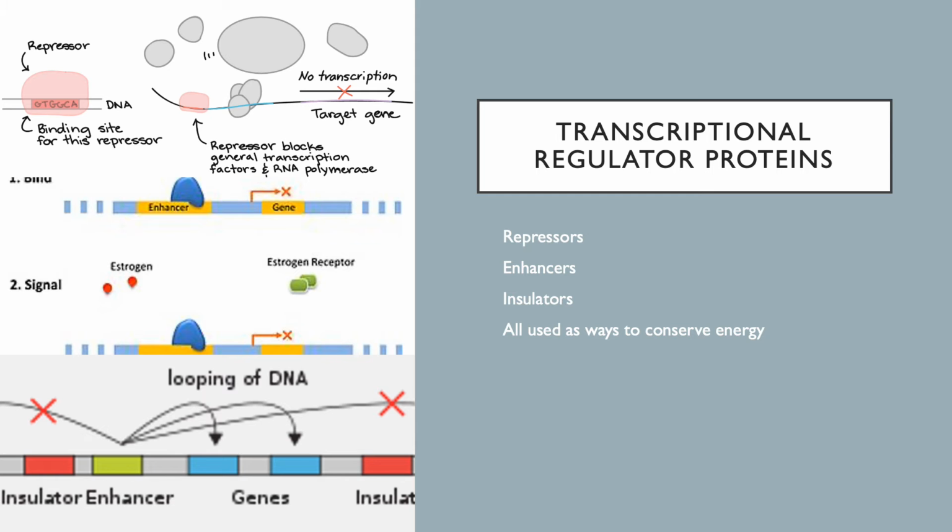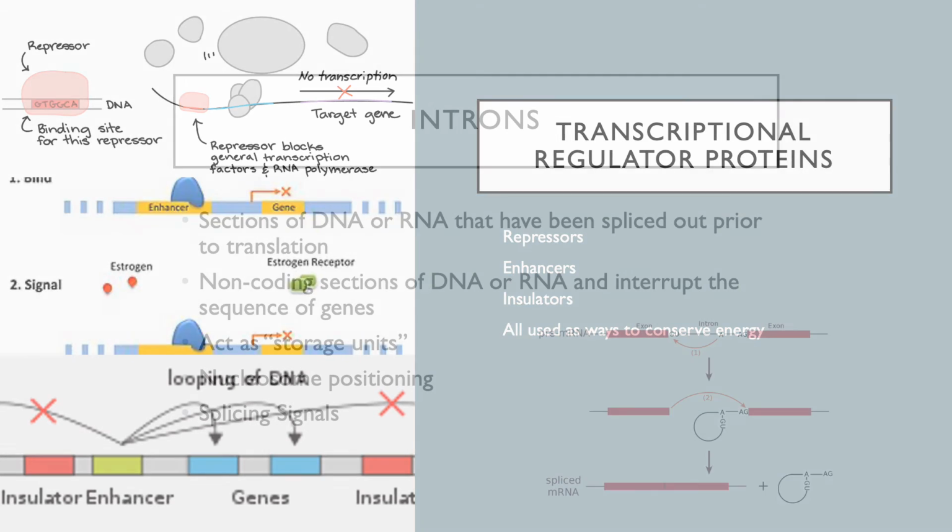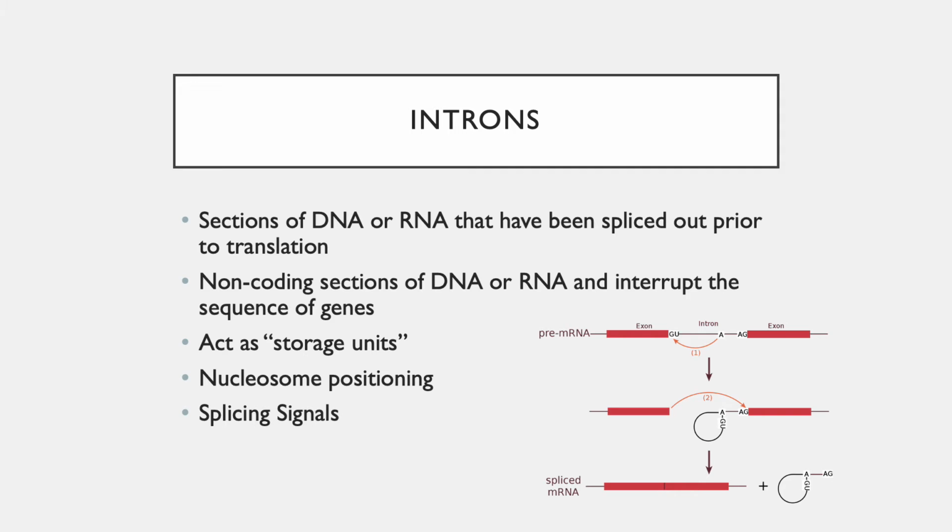Introns are also used as a way to control gene expression. Introns are sections of DNA or RNA that have been spliced out prior to translation. Introns are non-coding sections of DNA or RNA and interrupt the sequence of genes. Introns have been found to increase the efficiency of transcription in many genes throughout nearly all organisms. Introns can act as a storage unit for transcriptional regulator proteins such as enhancers and repressors.